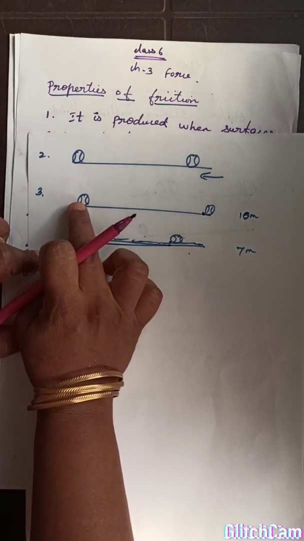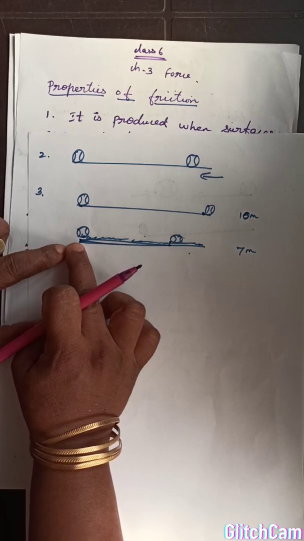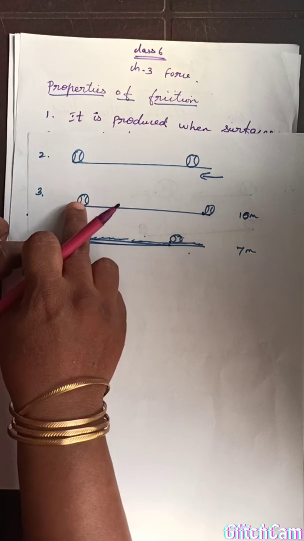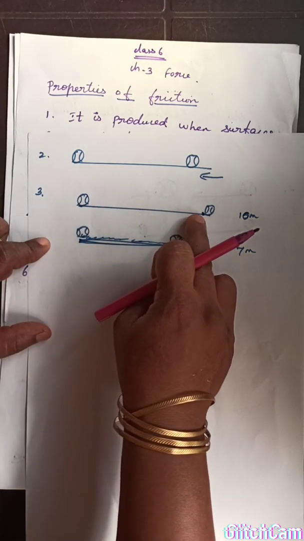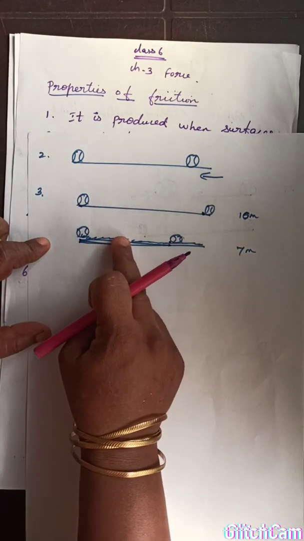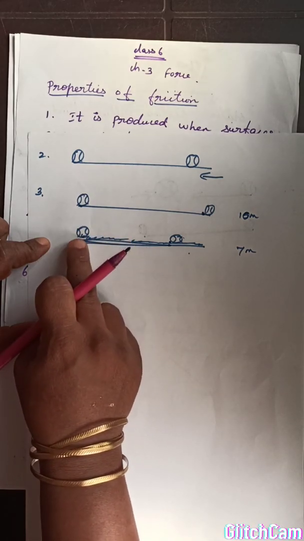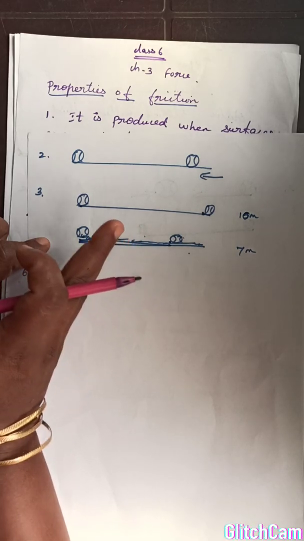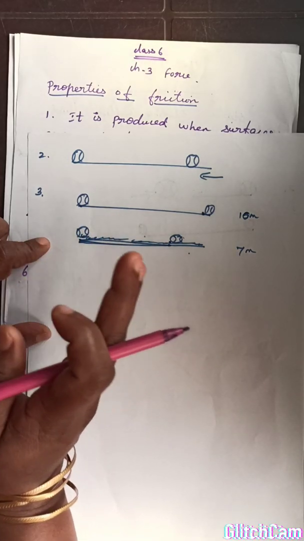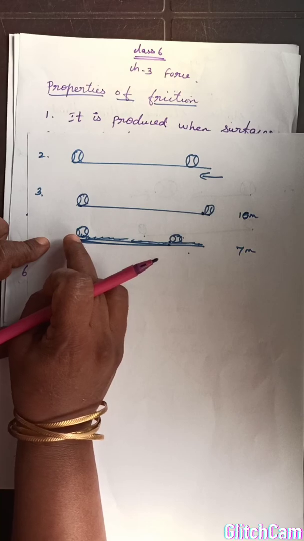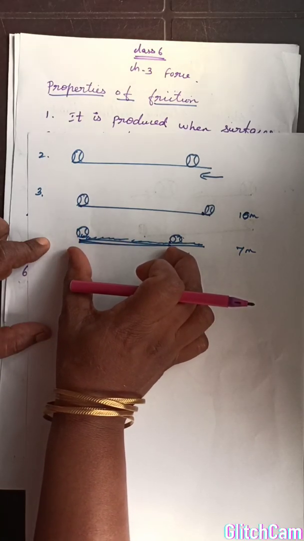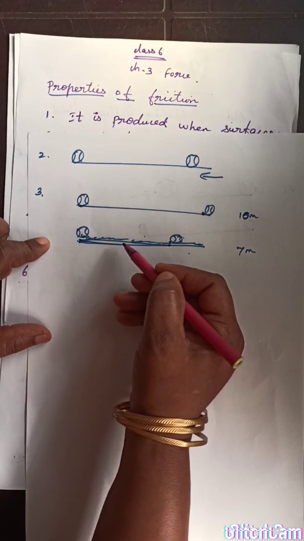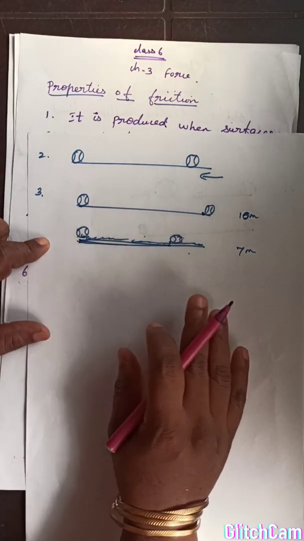So here also we are giving the same force. Here also we are giving the same force. But here the friction force is less, so the full force covers the distance. But here there is more friction to cover the distance. The ball wants to overcome the friction, so part of the force or part of the energy is wasted to overcome the friction. That's why it covers only a small distance. So from this we know that a rough surface has more friction and a smooth surface has less friction.